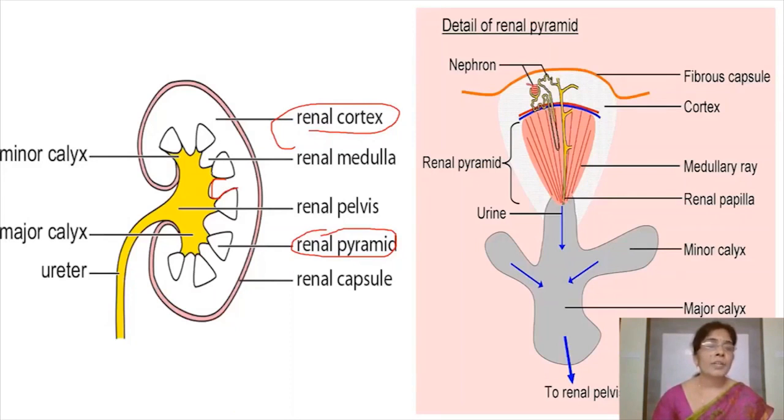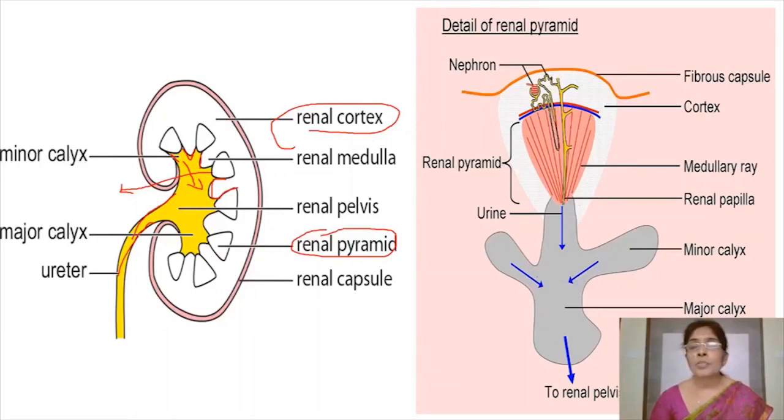And these are the narrow tips of the renal pyramids, known as renal papilla. These renal papilla open into these cup-like calyces. Each renal papilla opens into a calyx, and all the calyces open into the funnel-shaped pelvis, and pelvis continues as ureter. This is about the longitudinal section of the kidney.